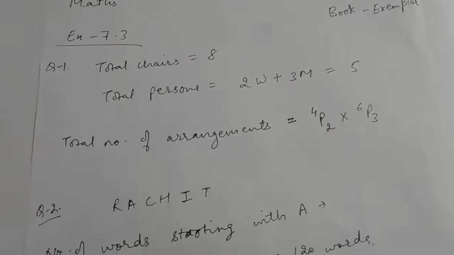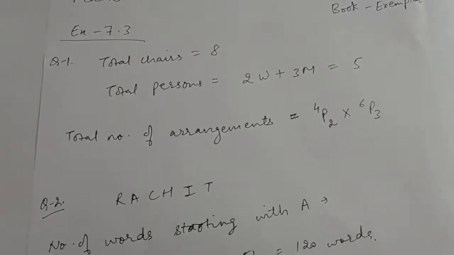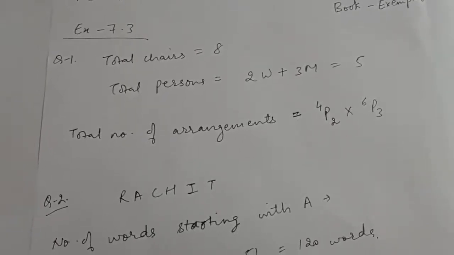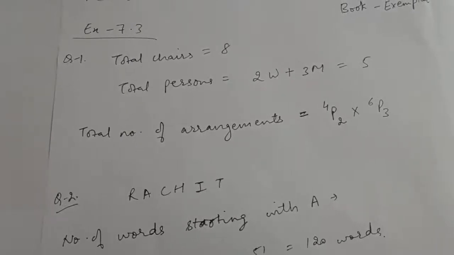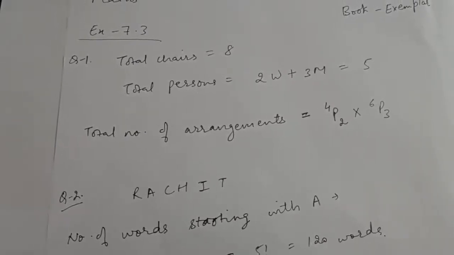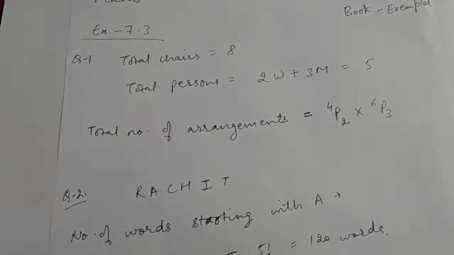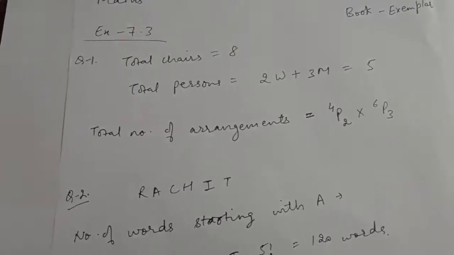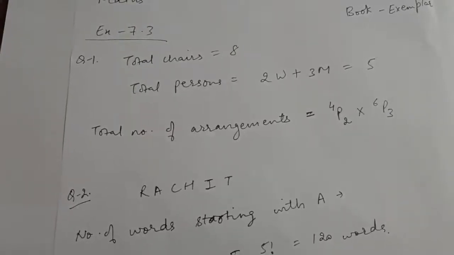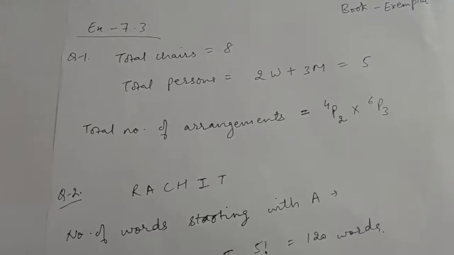So question number first is: 8 chairs are numbered from 1 to 8. 2 women and 3 men wish to occupy 1 chair each. First the women choose the chairs from amongst the chairs 1 to 4 and then men select from the remaining chairs. Find the total number of possible arrangements.